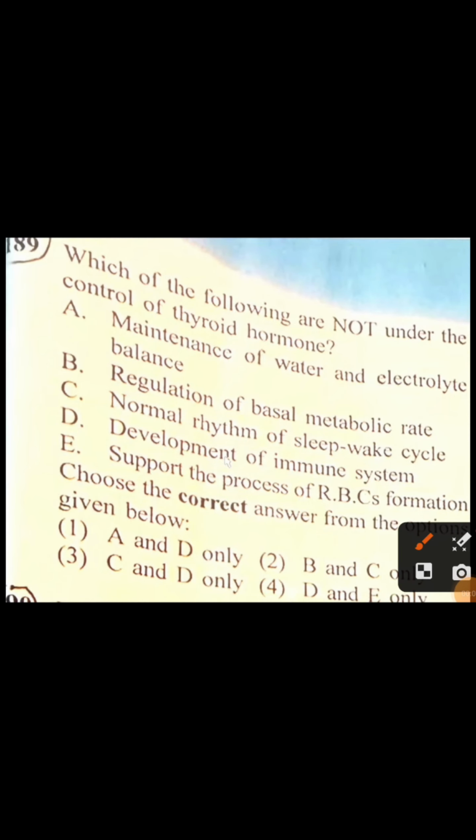Which one of the following are not under the control of thyroid hormone? First, maintenance of water and electrolyte balance. Correct. Regulation of basal metabolic rate, BMR. Correct. Normal rhythm of sleep wake cycle. No. Development of the human system, and support of the process of RBC formation, erythropoiesis. Correct. So the correct option is A, B, E.